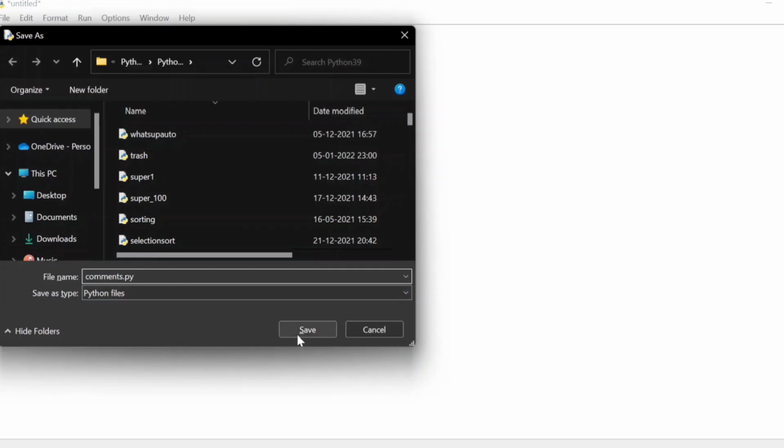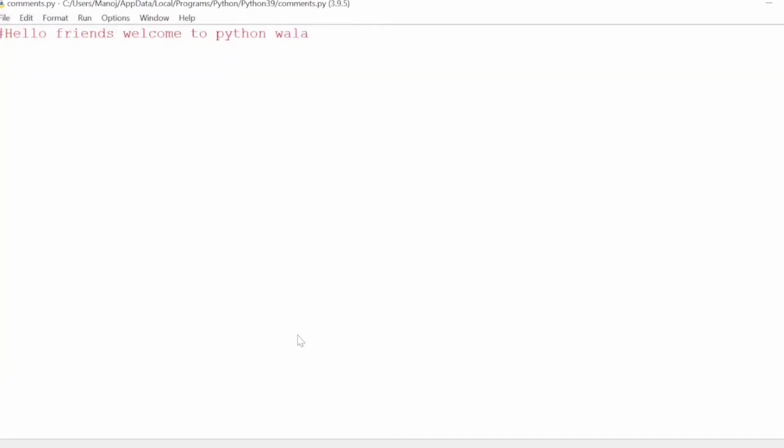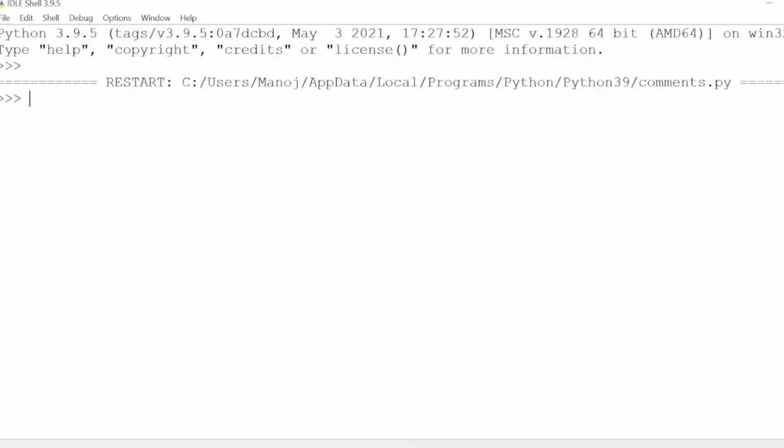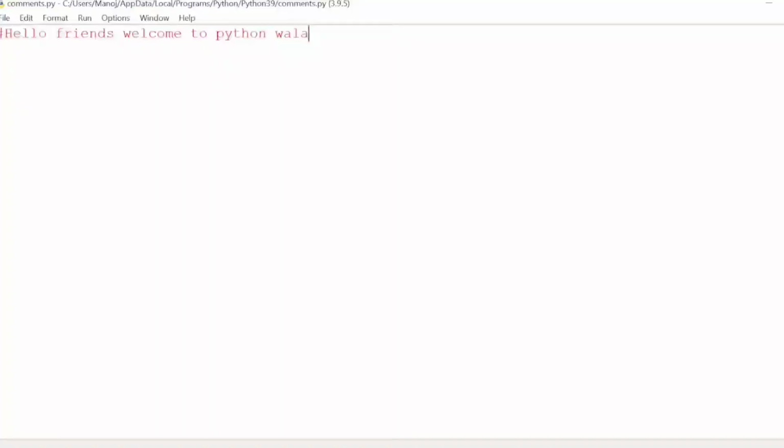Let's run and see. Let's save our program as comments.py using the file extension .py. Save this file. Let's run our file. Here you can see a blank screen because we have commented this line by using a single hashtag. Let's assume we have another line.